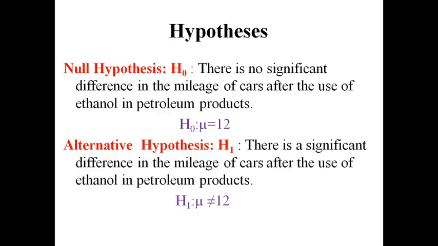Now on the basis of these objectives, we formulated our hypotheses. The null hypothesis is: there is no significant difference in the mileage of cars after the use of ethanol in petroleum products. Statistically, you can write it like this: H naught, mu, the mean value, is equal to 12. Without ethanol it was 12, and with ethanol also it will be 12. That is our null hypothesis. There is no difference. In the alternative hypothesis, there is a significant difference in the mileage of cars after the use of ethanol in petroleum products. So H1: the mean value is not equal to 12. So there will be a change. These are the two hypotheses we have.